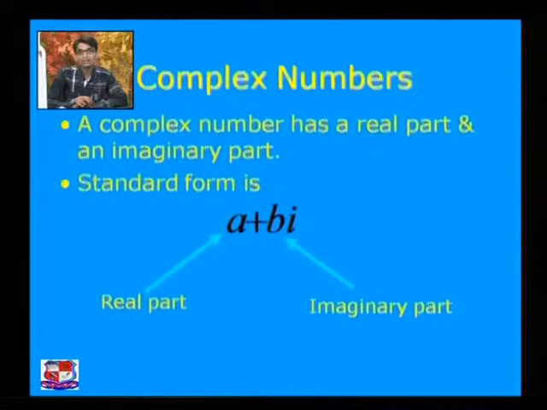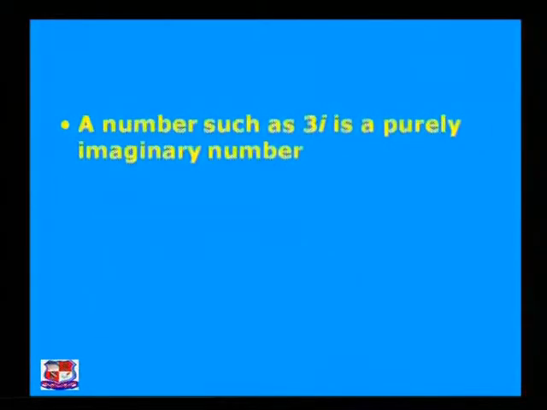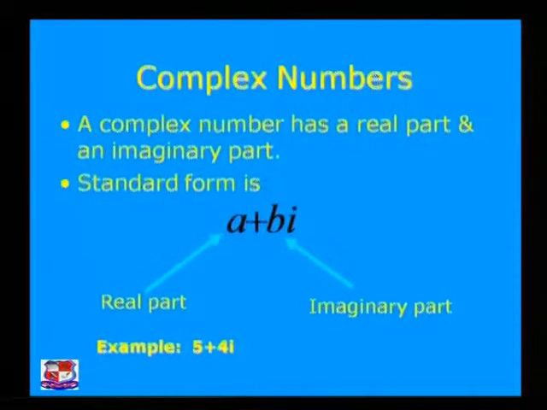So this is how we can write a complex number. Normally we like to use the symbol z for any complex number, so we can write the complex number z is equal to a plus bi, where a is the real part of z and b is the imaginary part of z, right? For example, 5 plus 4i is a complex number where 5 is the real part of that complex number and 4 is the imaginary part.